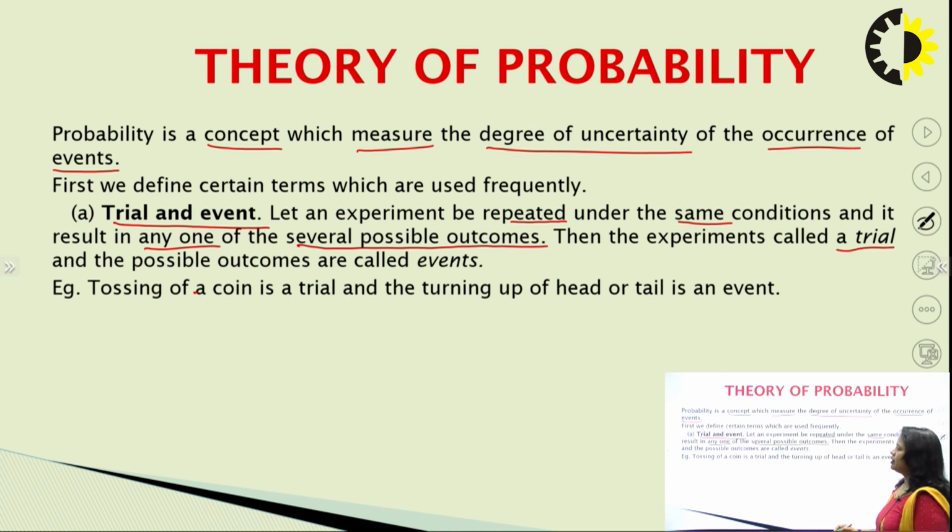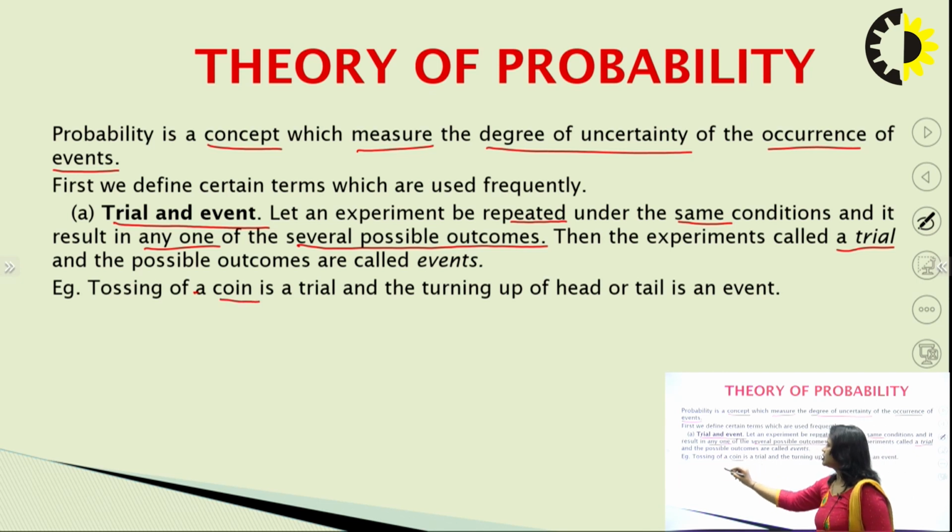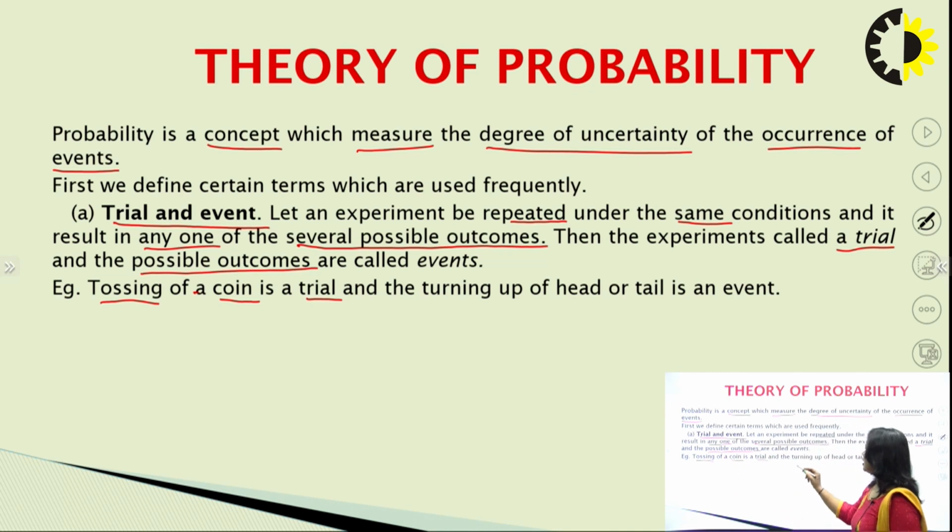So for example, we have a coin and we are tossing it. So repeated tossing of the coin is known as a trial. And the possible outcomes are called events. So when we toss a coin, then in that situation, the coin will result into turning of either a head or a tail. So this becomes an event. So there is a difference between trial and event. Trial is when we are performing an experiment, and the outcome of that experiment is known as an event. So event is outcome.